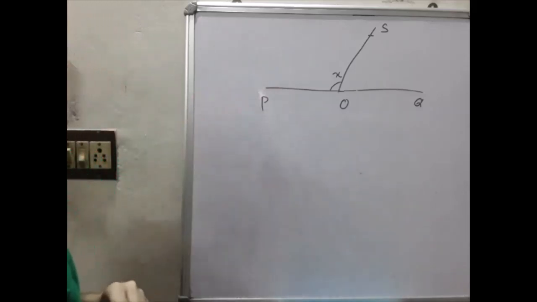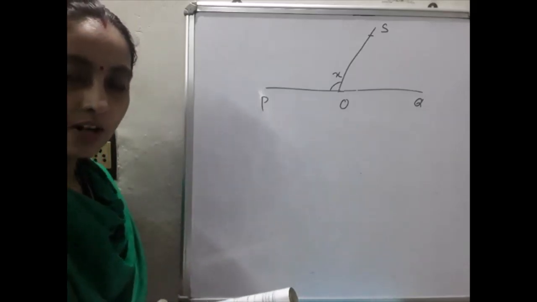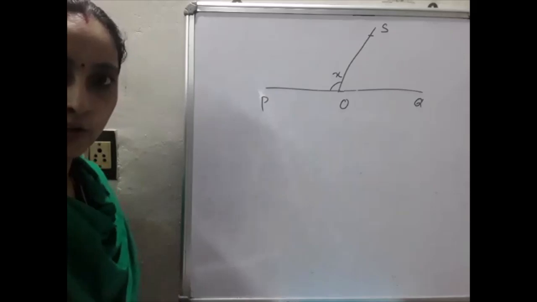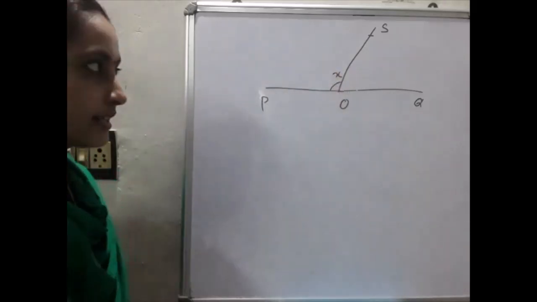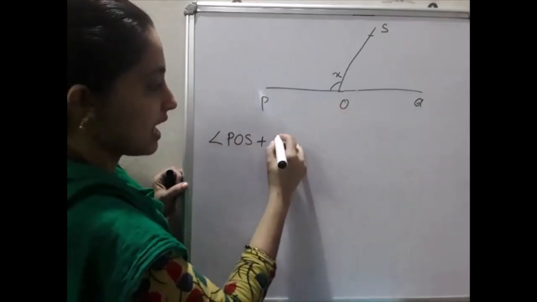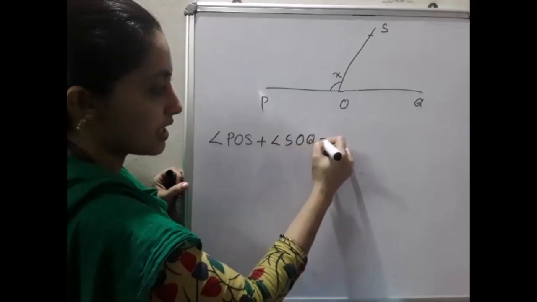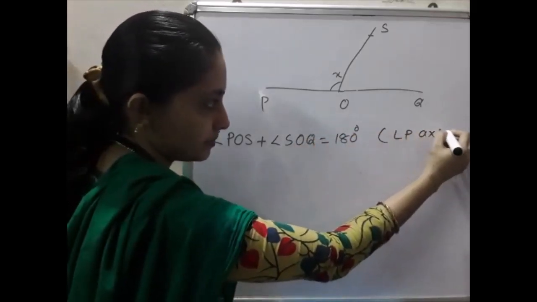Okay. So from this, did you see anything about our angles? Yes, linear pair. What are the linear pair? POS and SOQ. Can you write that? Yes, angle POS plus angle SOQ is equal to 180 degrees. So linear pair axiom.